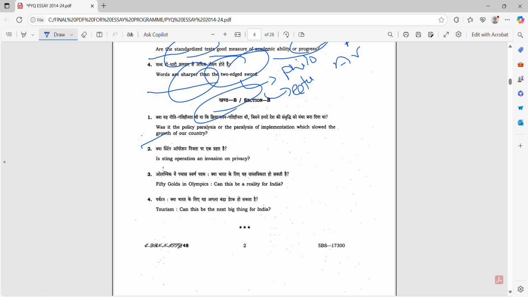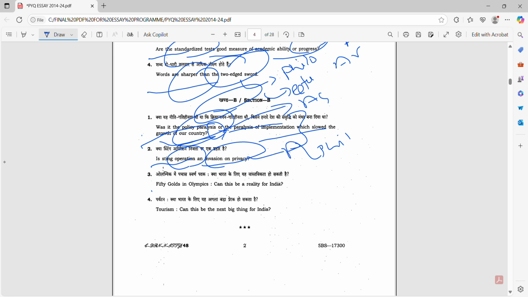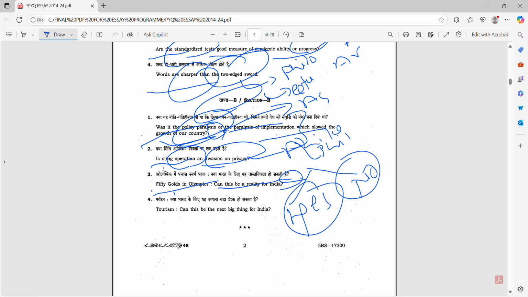Section B, first topic: was it policy paralysis or paralysis of implementation which slowed the growth of our country? A sting operation, an invasion on privacy. These two are philosophical topics. Firstly, the first topic is argumentative essay and the second topic is philosophical or assertion based. This is a debate. 50 goals, can this be reality? We can expose the two, yes or no. We can write the debate or dialogue.